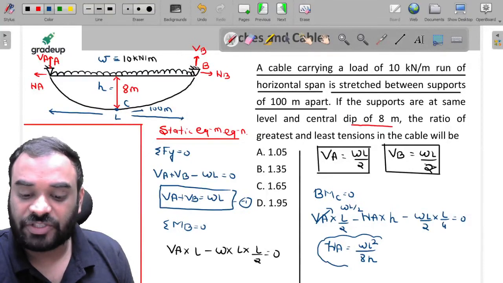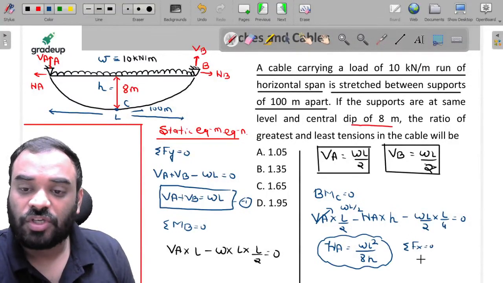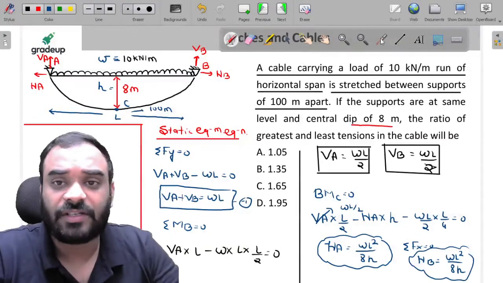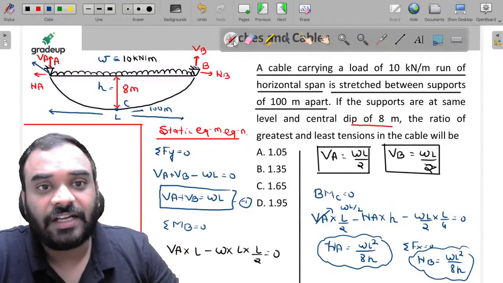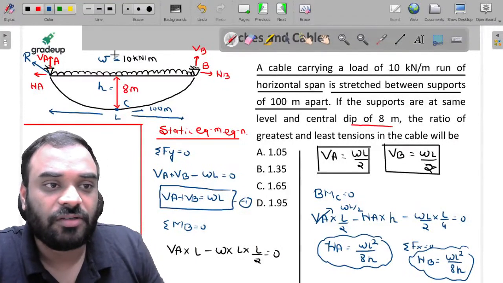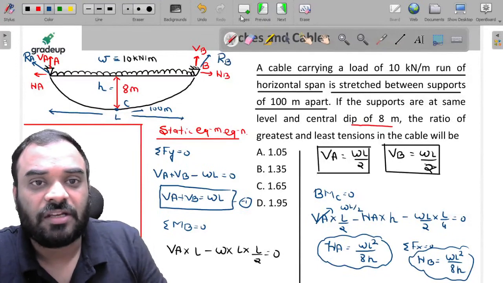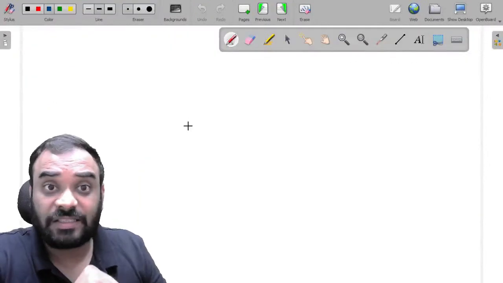This is the value of HA. Similarly, if you use summation Fx equal to 0, you will get the value of HB, and it is equal to HA, which is equal to WL square by 8H. Okay, sir. Now, my dear friends, just find the resultant reaction at support A, which is nothing but the maximum tension. The resultant reaction over here is RA, and the resultant reaction over here is RB, and this is your maximum tension force.